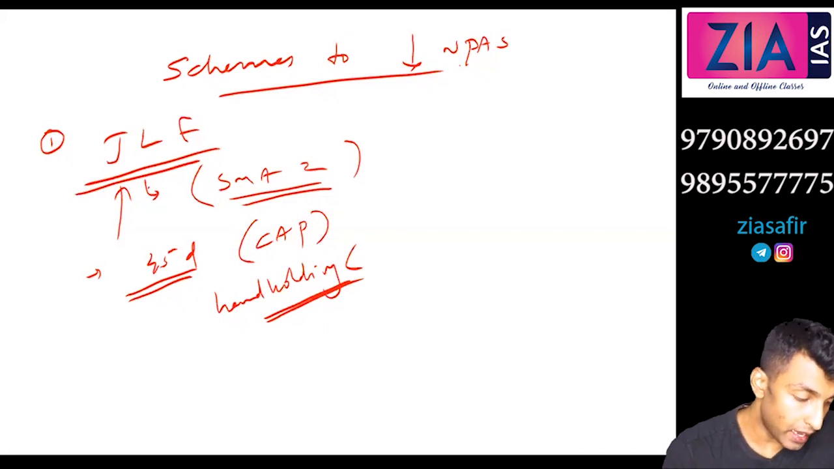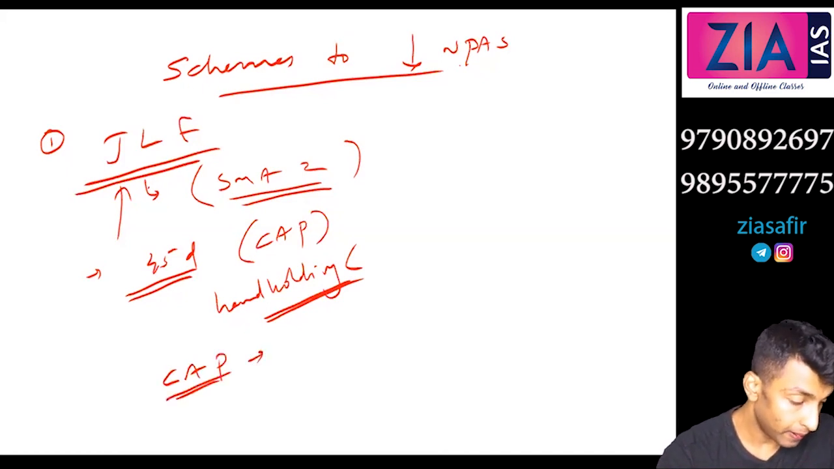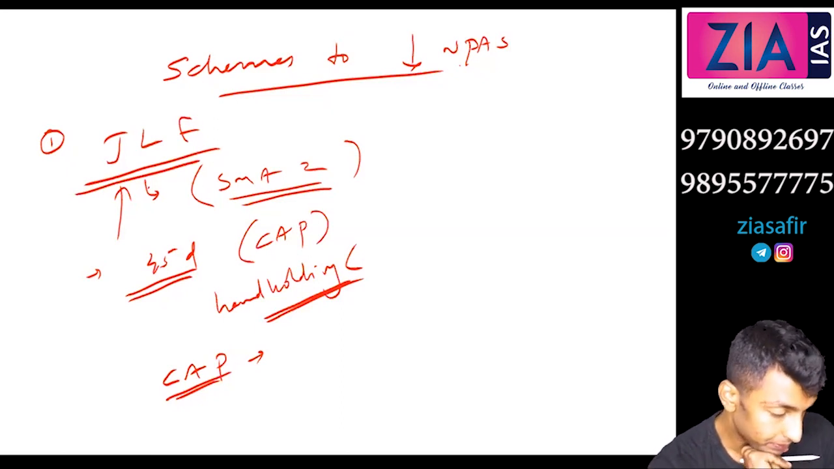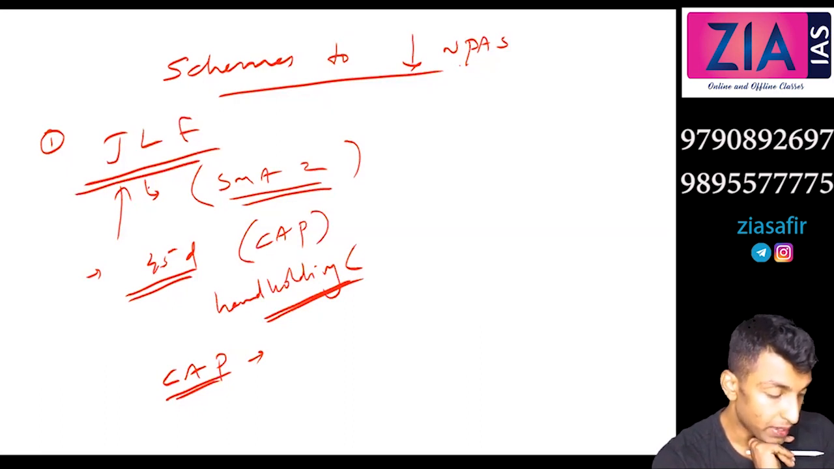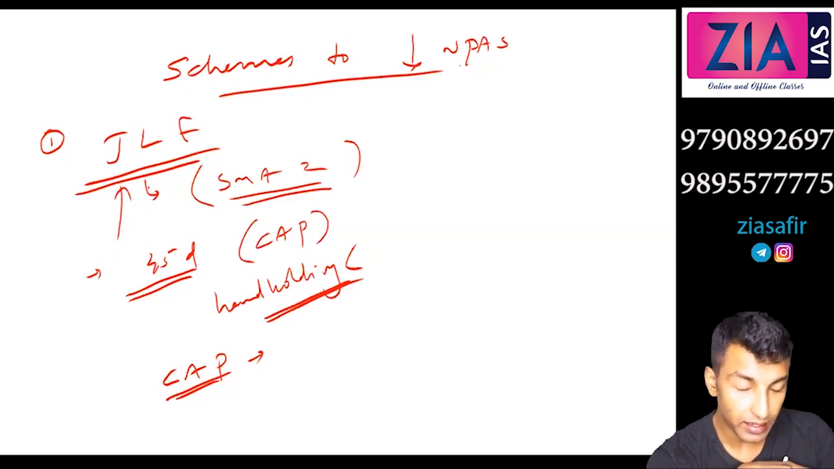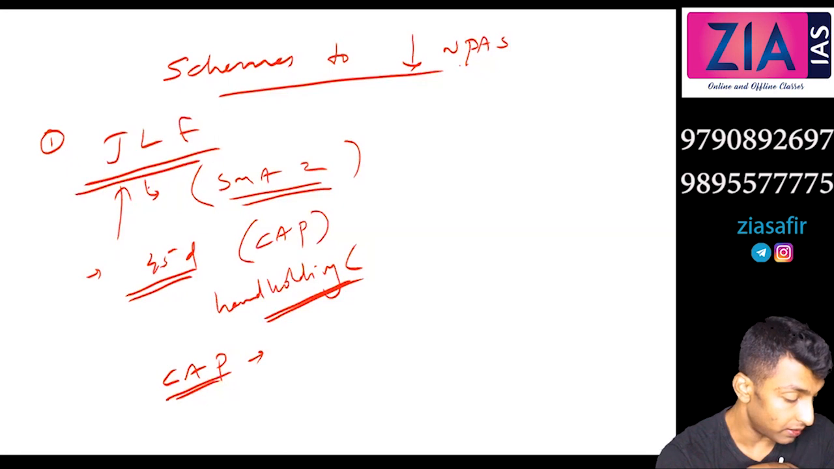One more line you can write, CAP, the corrective action plan that we have discussed, should be ratified by at least 75% of the creditors by value and 60% of creditors by number. One more line you write there, JLF replaced corporate debt restructuring, CDR, corporate debt restructuring guidelines of 2013.